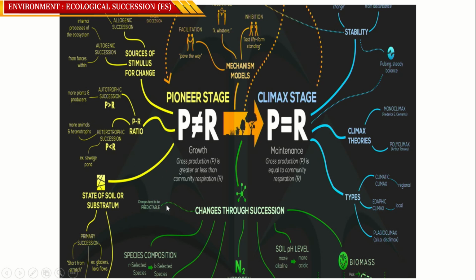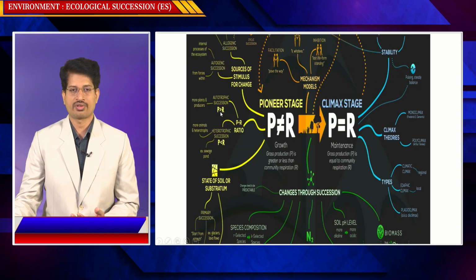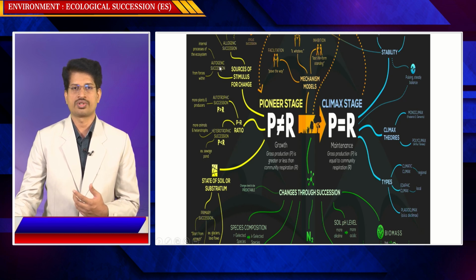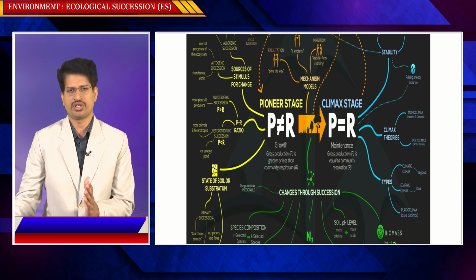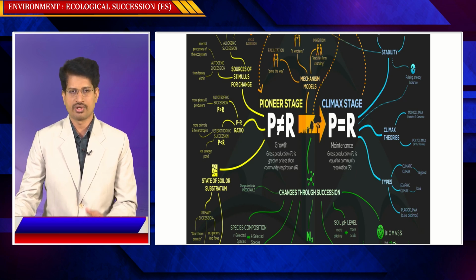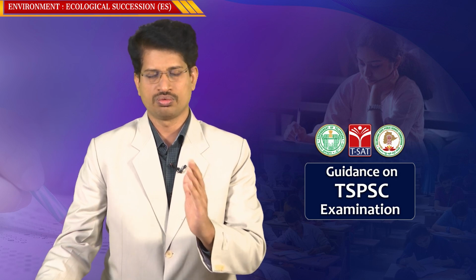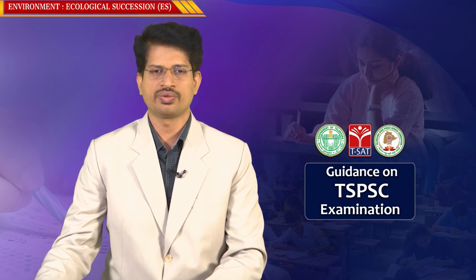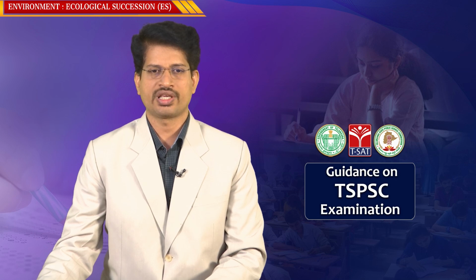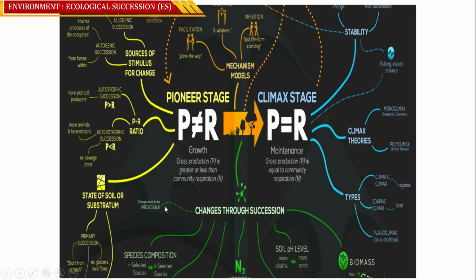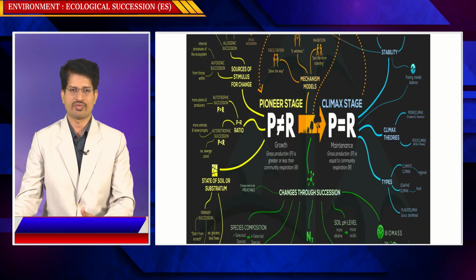So what is meant by R selection and what is meant by K selection can be a question. What is meant by autotrophic succession? What is meant by heterotrophic succession can be a question. What is allogenic succession? So in different ways questions can be framed. Depending upon the discussion and explanation made, you must be able to give an answer to the question. For example, in the case of R selection and K selection, how do you differentiate between them by the nature in the environment?